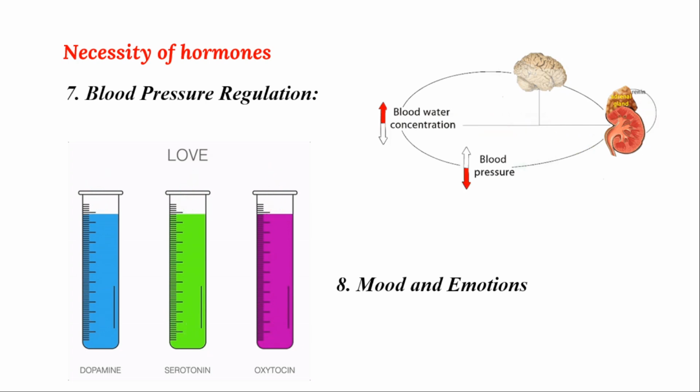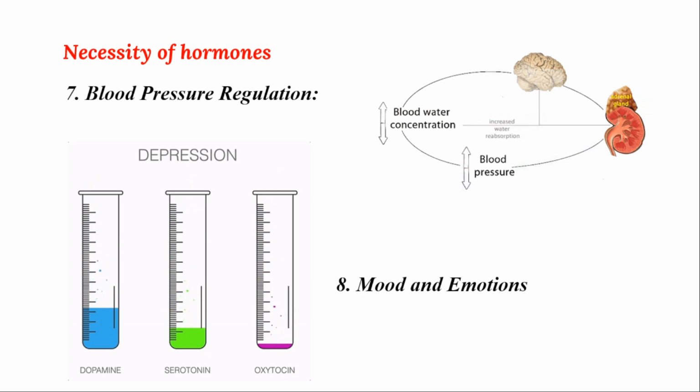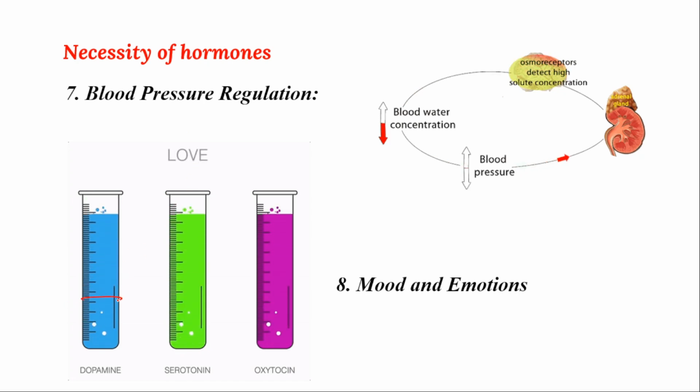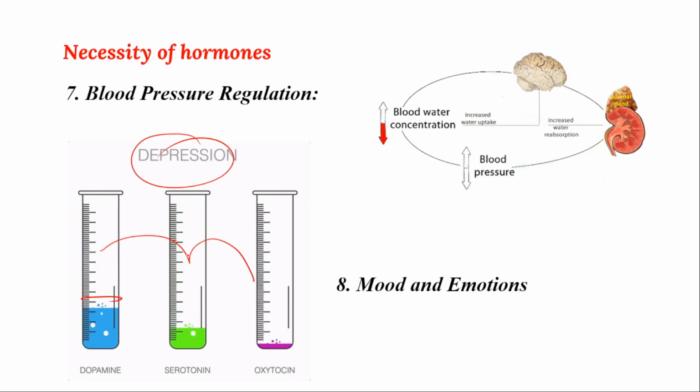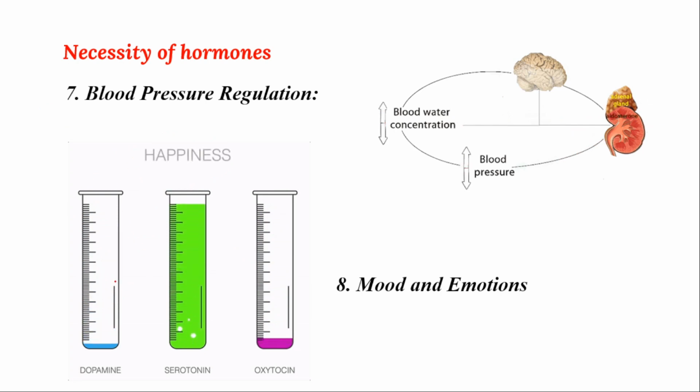And the next necessity is mood and emotions. You can observe that some hormones are there. During depression, some levels of hormones will be changed. You can see with happiness, serotonin level will be increased. In anxiety, dopamine level will be increased somewhat. In love and emotions, you can observe that dopamine, serotonin, and oxytocin will all be increased. In depression, the level of hormones will be decreased drastically.